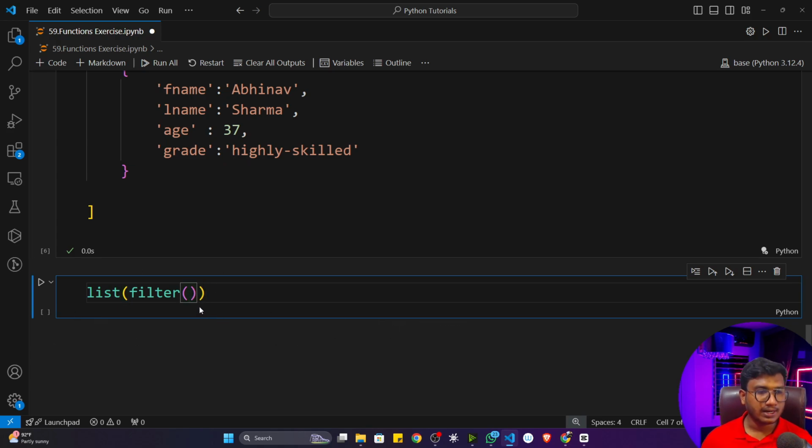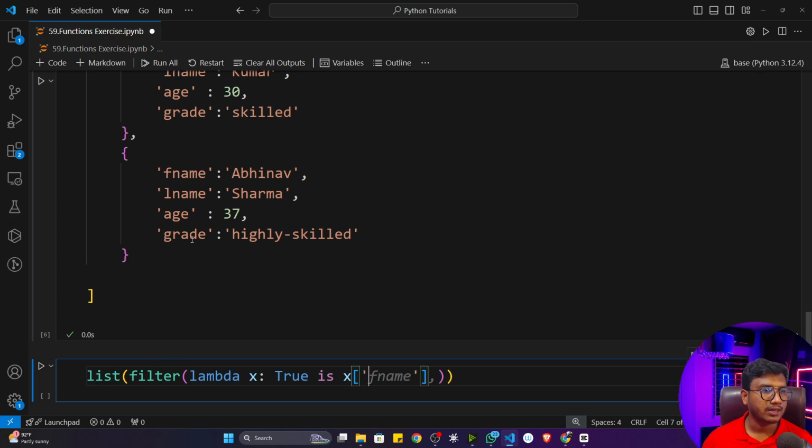Now inside that, I'll just write a lambda function. It will take an input, let's say x, and it will check if x's grade, that means this is a dictionary, so I just need to use the key.